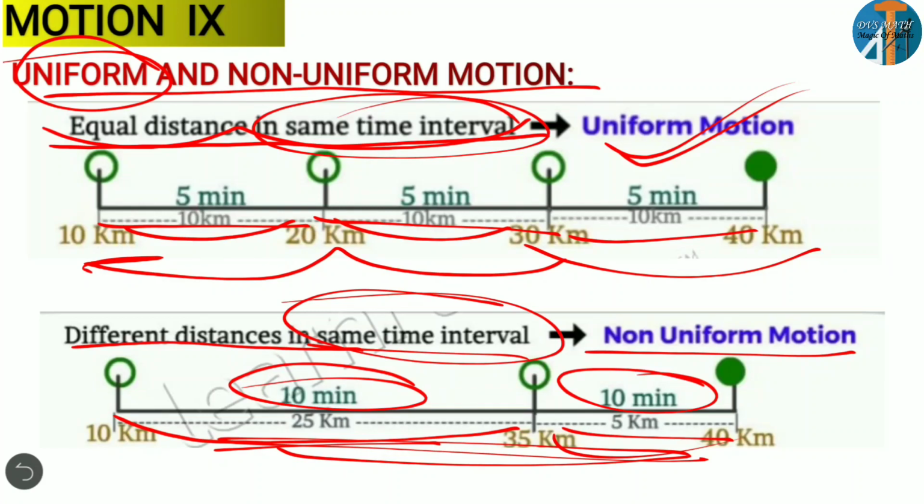If it covers equal distance in equal intervals of time, then we say it is uniform motion. If it covers unequal distance in equal intervals of time, both times are equal but the distance is different. Okay, remember that. Don't write it as a different interval of time; write equal. So equal distance in the same interval of time is called uniform motion, and different distance in the same interval of time is non-uniform motion. So this is the difference between uniform and non-uniform motion.